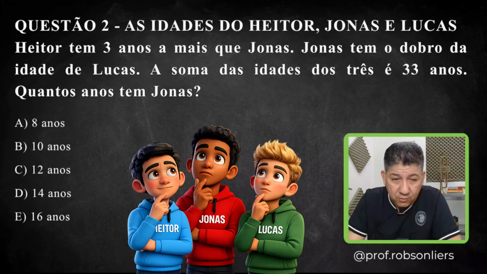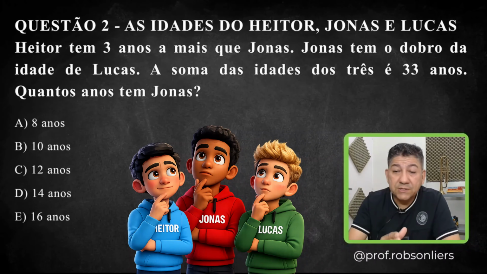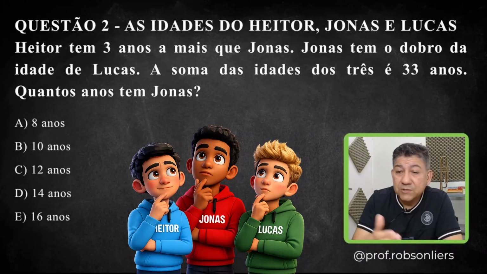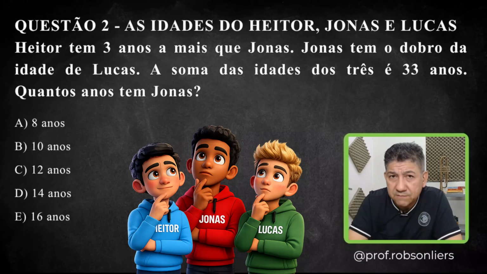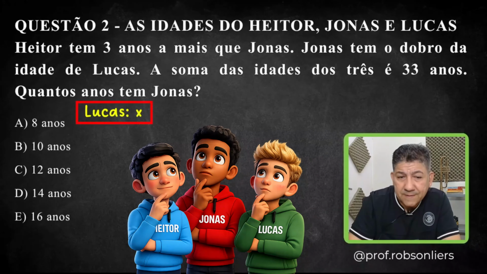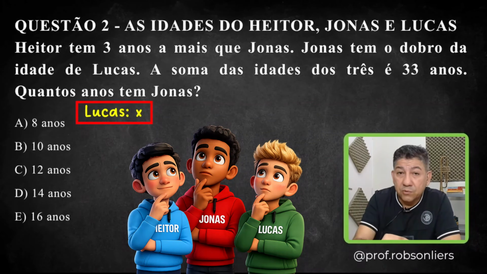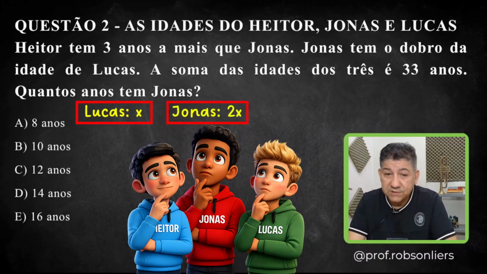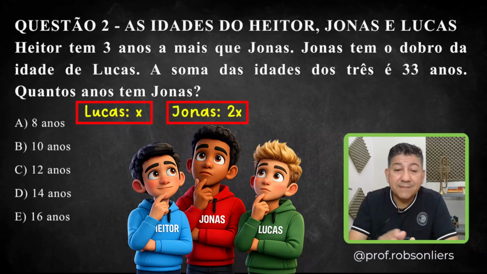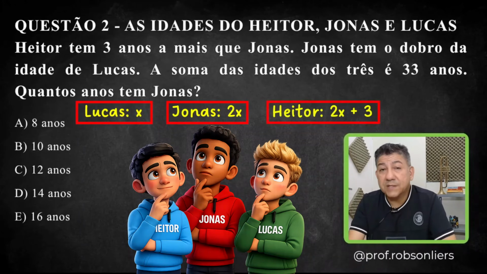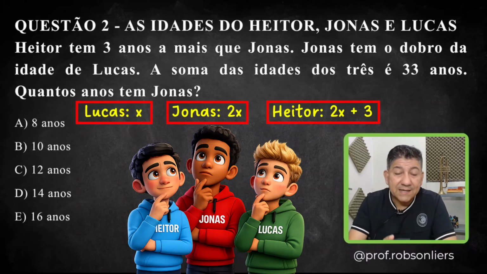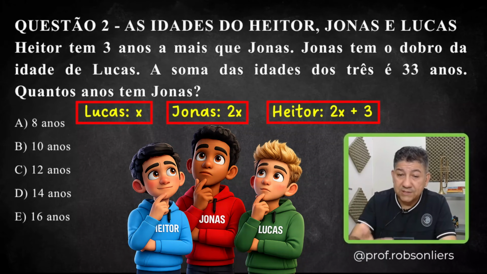Look, okay. How do we know that Heitor is 3 years older than Jonas? We know Jonas's age. Jonas is twice as old as Lucas. Well, if Jonas is twice as old as Lucas and Heitor is 3 years older than Jonas, how old is Lucas? Let's represent Lucas's age by X. Now going backwards, look, Lucas is X years old. Jonas is twice as old as Lucas. So Jonas is 2 times X, that is 2X. And Heitor is 3 years older than Jonas. And Jonas has 2X. Heitor has 2X plus 3 years, 2X plus 3. Okay? So we have the representation of the 3 ages of Lucas, Jonas, and Heitor.